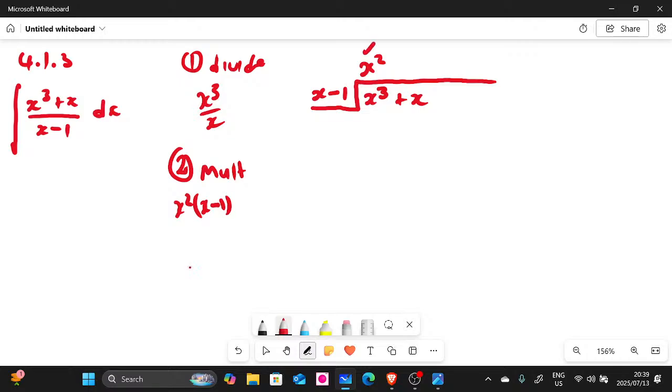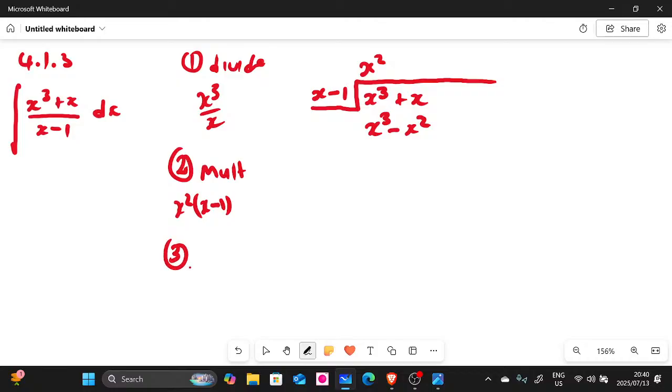So this x squared, you multiply with everything there. If you say x squared multiplied by x, this is going to give you x cubed. And then x squared multiplied by negative 1 is going to give us negative x squared. There we go. So that is step 2.